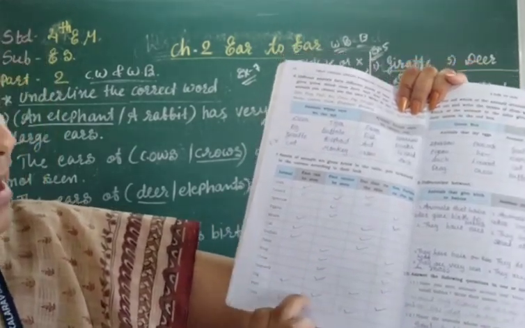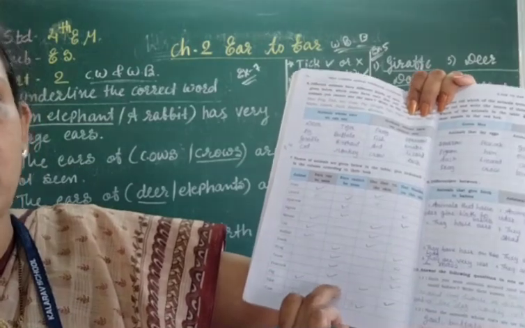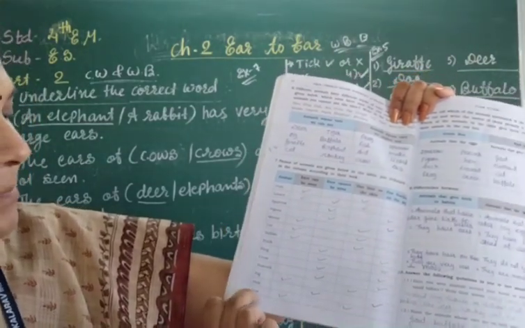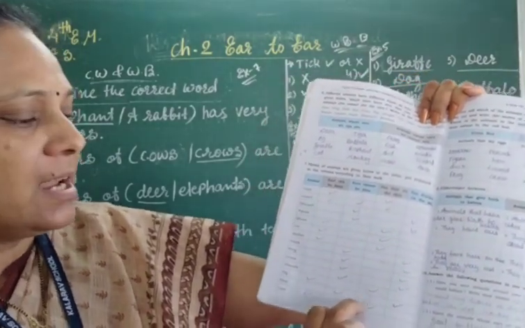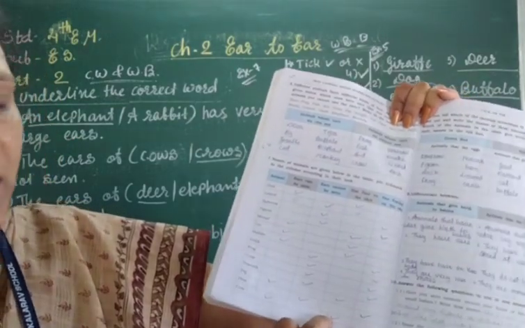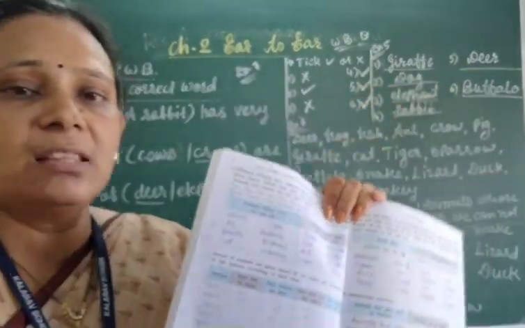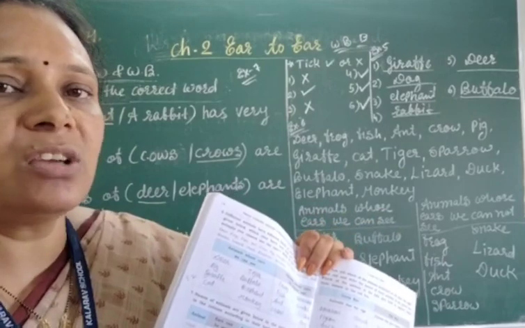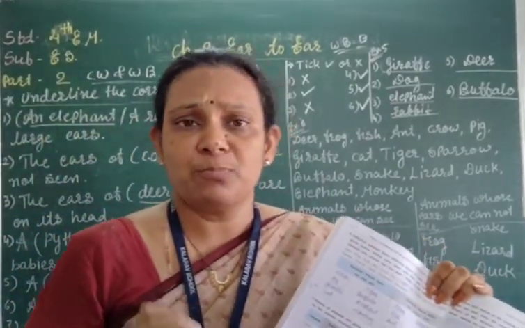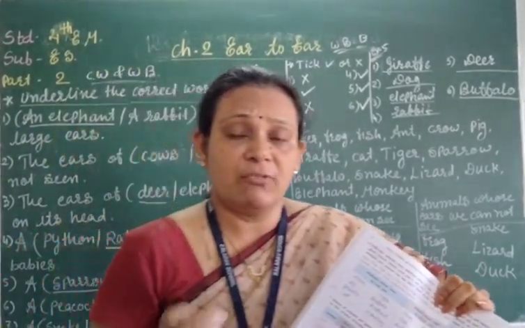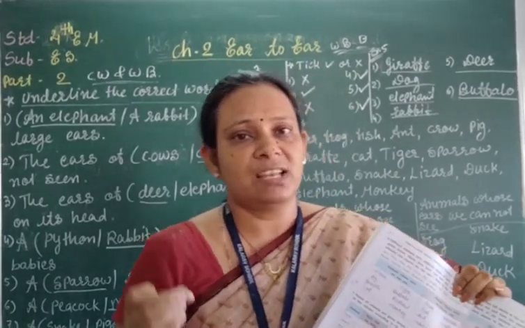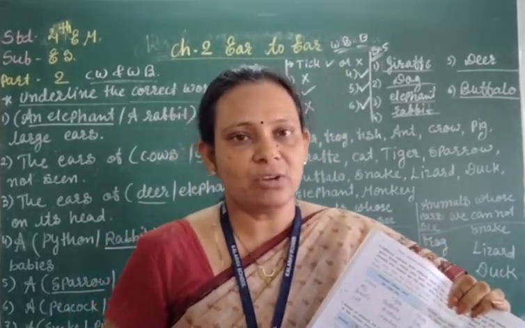Now hen, hen doesn't have visible ears and has feathers on the body. Cow has ears and hair on the body, right students? So this is the classification and you just have to tick mark. This is for your knowledge only, which animal has hair and which animal has feathers, right students?